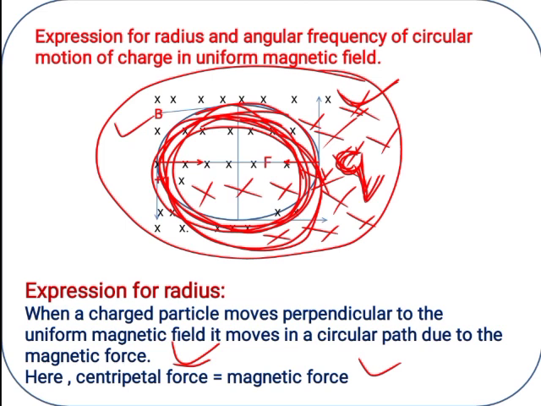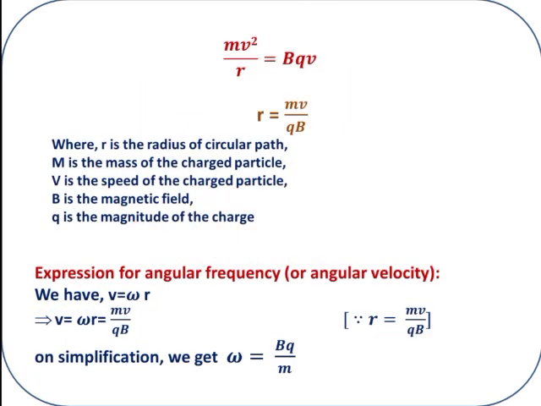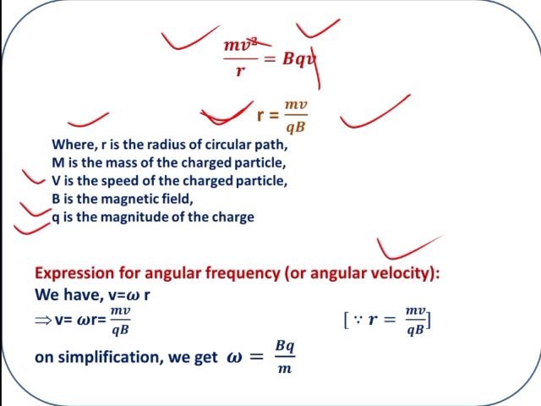If we equate both the forces, what is the formula for centripetal force? mv squared upon r. And magnetic force is BqV. Then V cancels. What is the answer? After simplification, r is equal to mv divided by qB, where r is the radius of a circular path, m is the mass of the charged particle, v is the speed of the charged particle, B is the magnetic field, and q is the magnitude of the charge. This is about the radius.